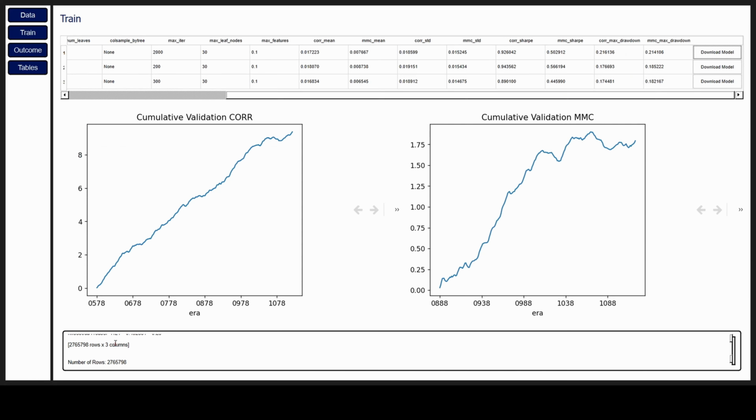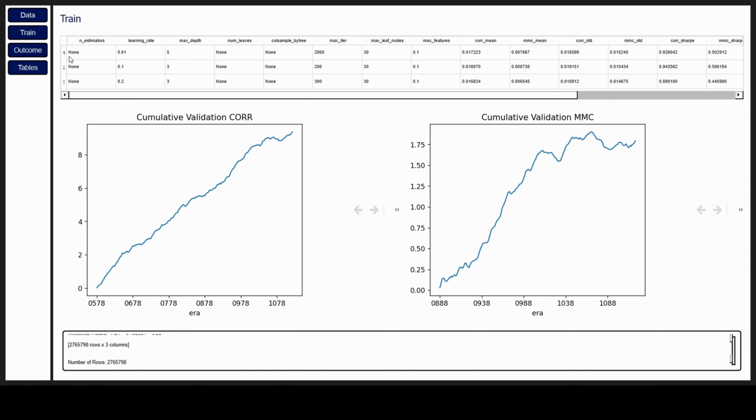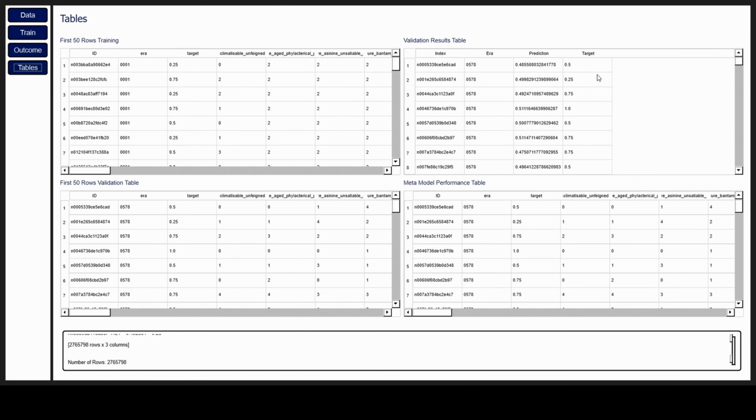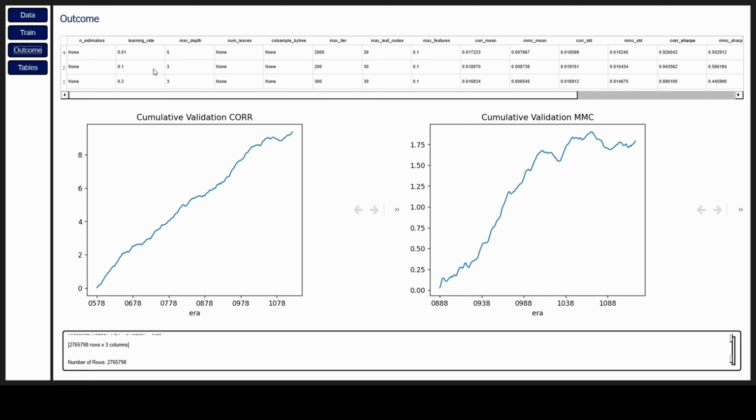After training, you can view your results in a graphical and in a tabulated form. You will be able to see your input features. You'll be able to see the performance metrics defined by NumerAI. Finally, there's a download button on every row. When you click on every row, you'll be able to see the specific graph for the data. And there's also a 4th tab for the tables, where you can see the tables behind the data.